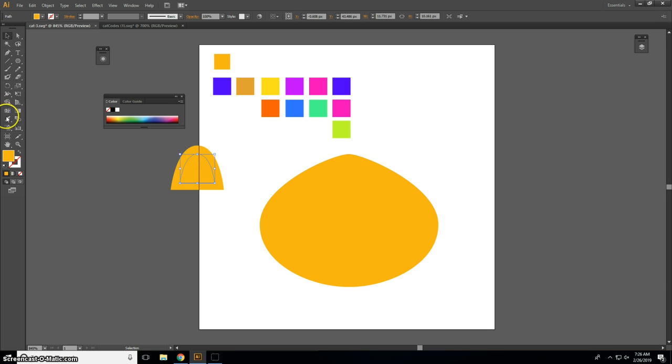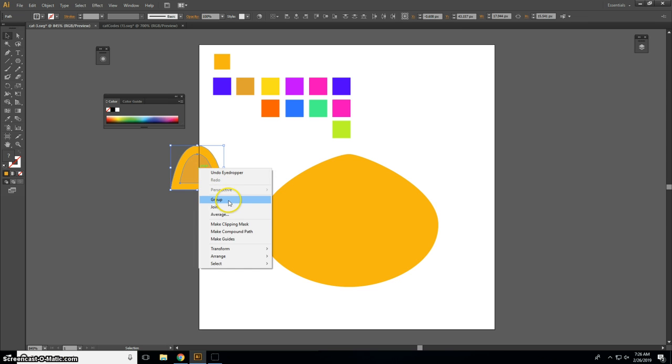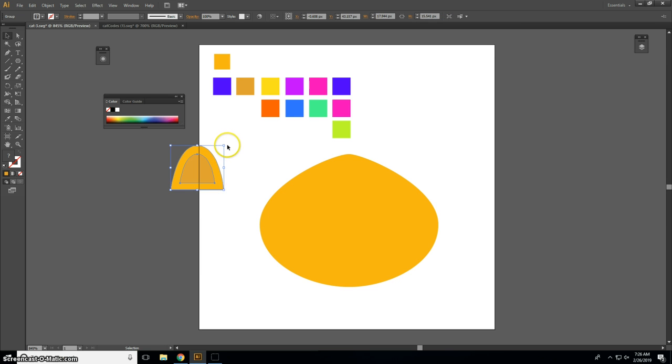I want to steal a color from my color palette. I'm going to steal this color here. Brilliant. Okay. So here I'm developing my ear. I'm going to select those 2 shapes and I'm going to group them to help me manage them. And let's rotate this shape and put it into place.